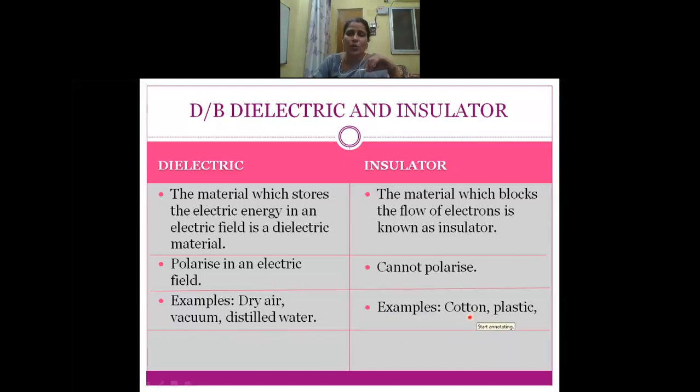Okay, so I hope all of you understood what a dielectric is and what an insulator is, and we also discussed everything completely about dielectrics and polarization. Tomorrow we will continue with a very interesting topic, which is capacitor and capacitance. Thank you, students.